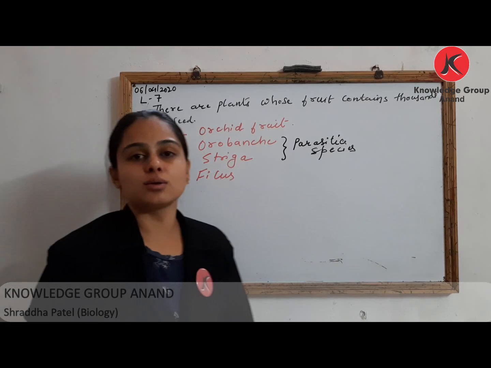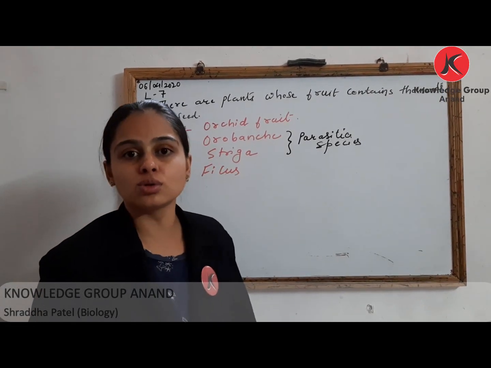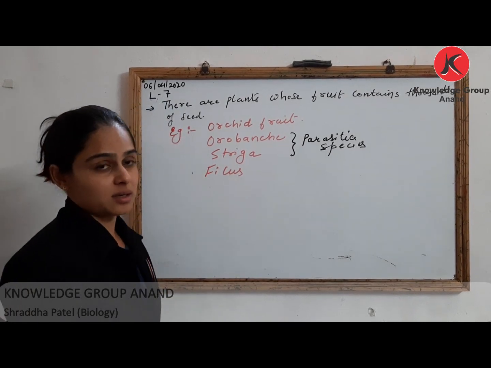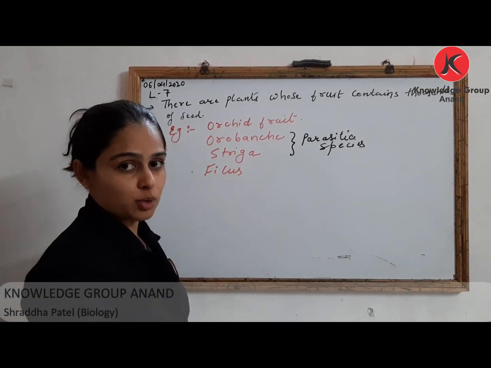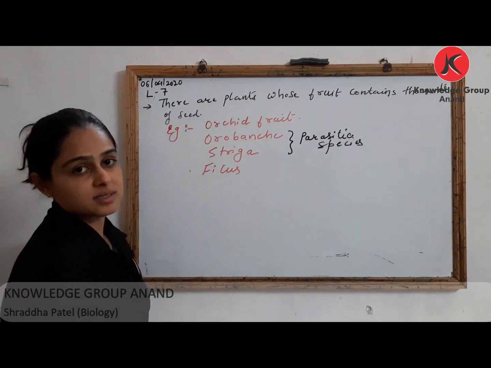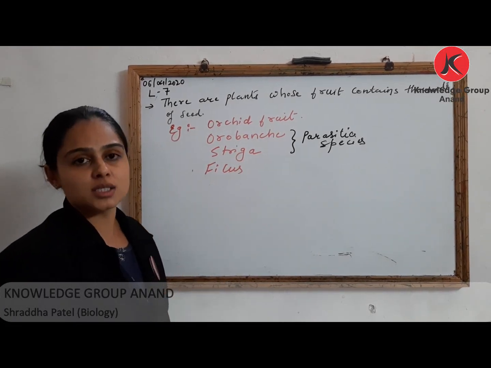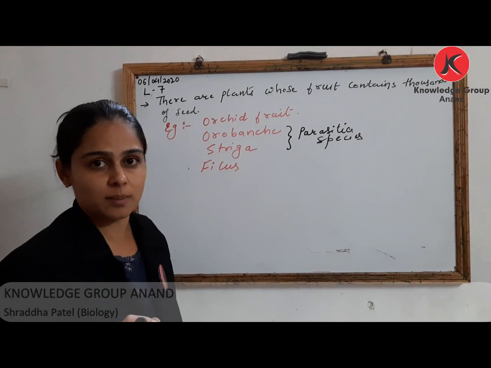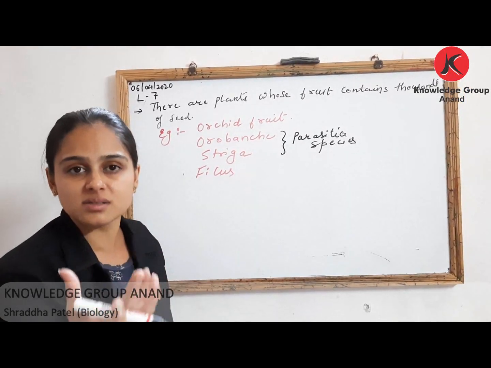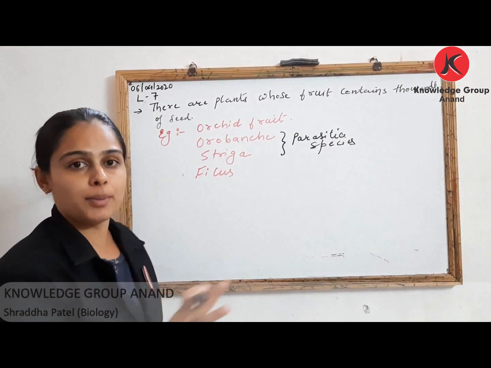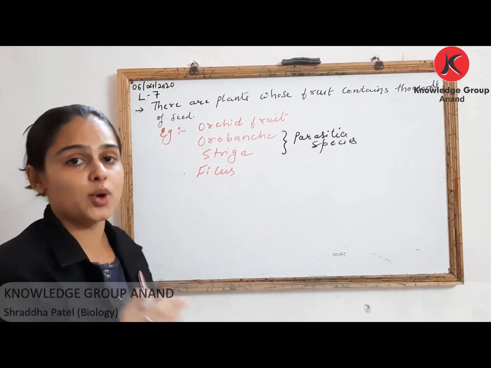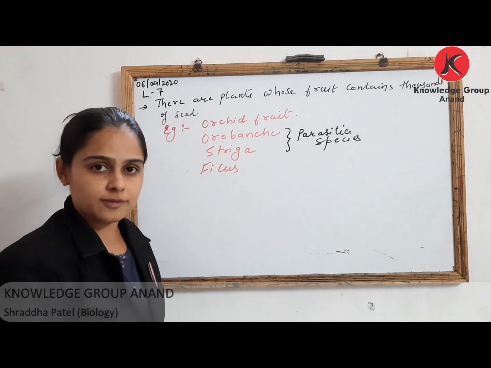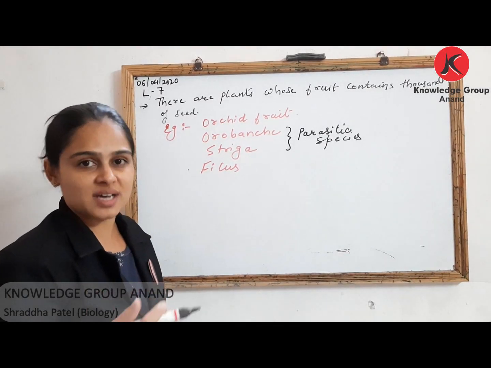Okay, if you are looking at the structure of fruits, do fruits have one seed or may they have many seeds, right? That again depends on the type of fruit. In certain plants, fruits have many tiny seeds. Many seeds are present in a single fruit. Examples which I have mentioned, you have to memorize. Number one is your orchid fruit. एक फ्रूट में बहुत सारे सीड्स होते हैं.